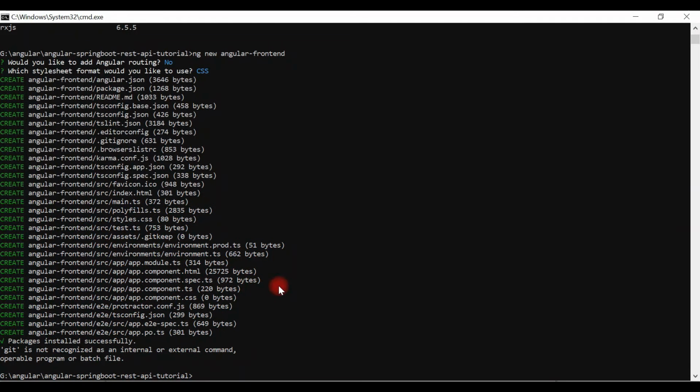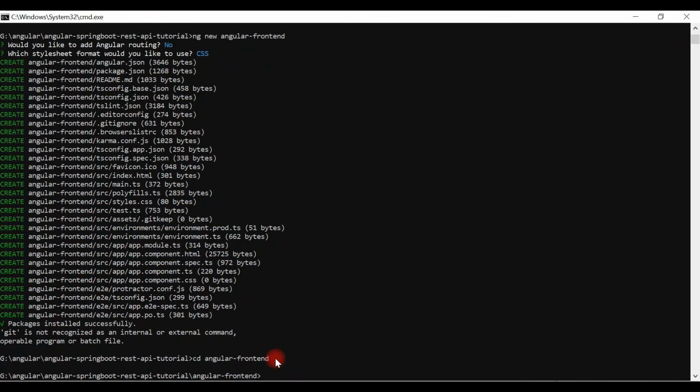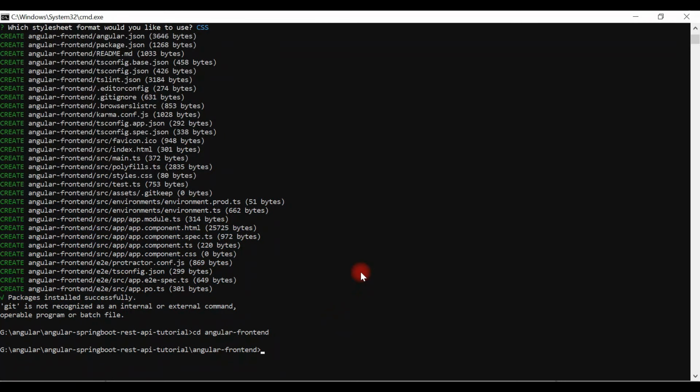Alright, now we'll navigate inside the project. Just type the command cd and then angular frontend. Now, as I mentioned earlier, we are going to use VS Code IDE to develop our Angular application. I have already installed VS Code IDE on my machine.